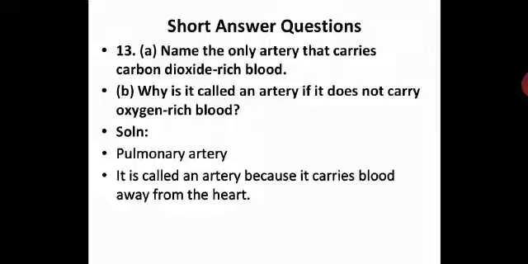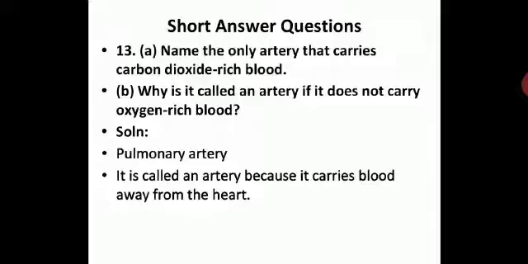Name the only artery that carries carbon dioxide rich blood. Next part of the question, why is it called an artery if it does not carry oxygen rich blood? So, name the only artery that carries carbon dioxide rich blood, that is the impure blood. Normally, as you have seen in the structure of the heart and functions, it carries oxygen rich blood to all the parts of the body. But there's one artery which will carry carbon dioxide rich blood, that is impure blood. Then why is it called an artery when it is not carrying oxygen rich blood?